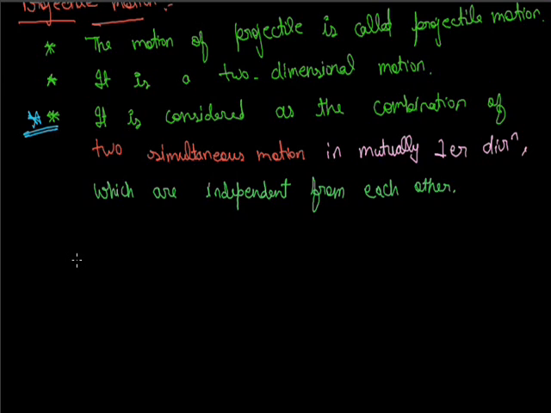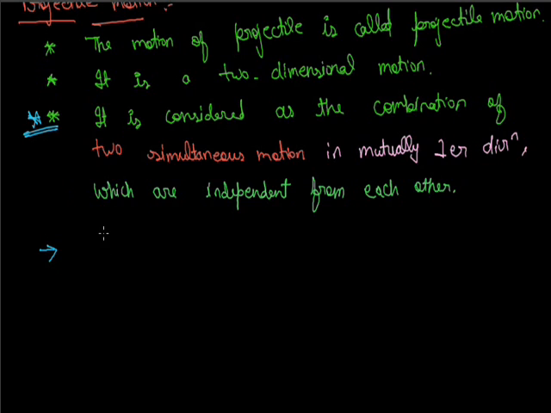And the next condition is they are mutually perpendicular. That means the directions of both these motions should be perpendicular to each other. Let us take an example: first is horizontal motion and next is vertical motion. Horizontal motion and vertical motion are perpendicular to each other and they are independent from each other. Means if a body travels in the horizontal direction, the vertical direction will have no effect on it, and if a body moves vertically, the horizontal will have no effect on it. Means they are totally independent from each other.